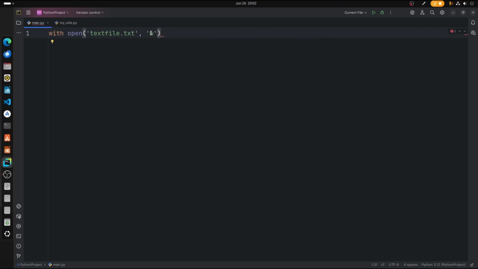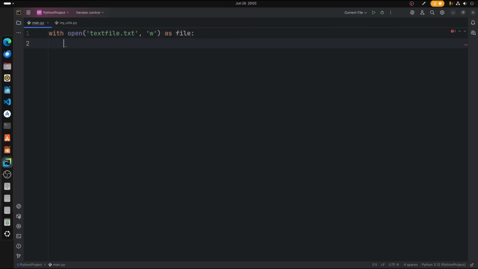So for writing, we need to write W and then put a colon. But before that, we want to load this into a variable, right? So we are opening this file and we want to load that into a variable so that we can work with that using that variable. How are we going to do that? Just type as file. That's it.